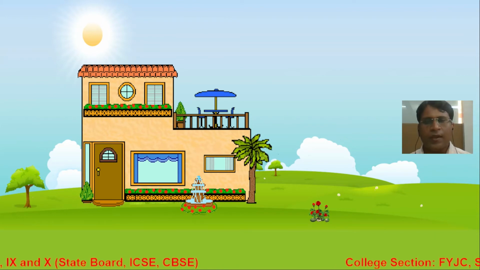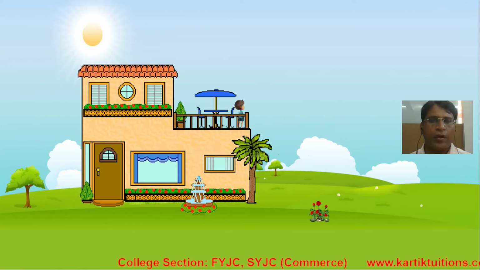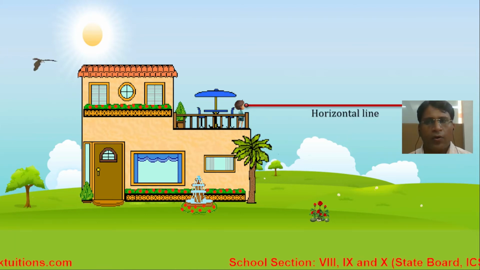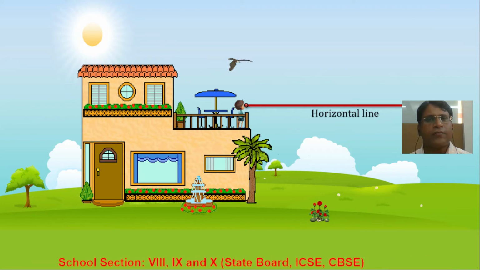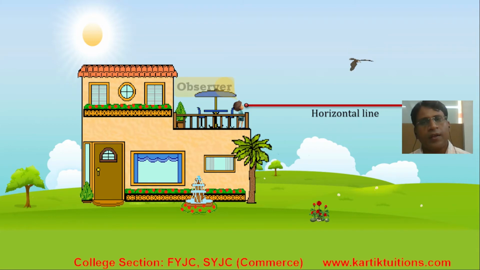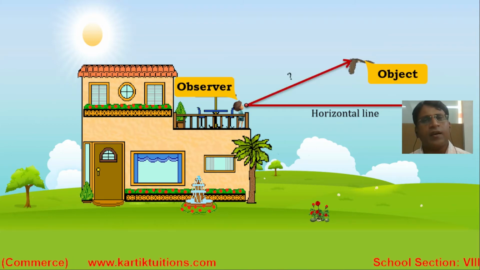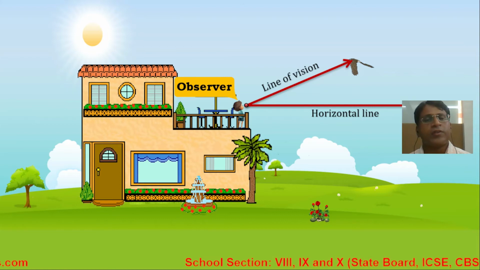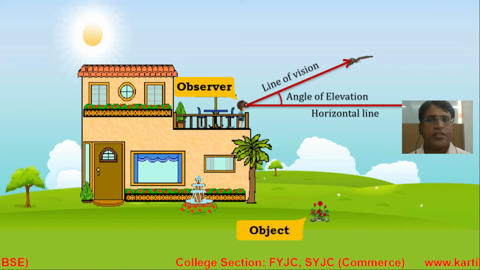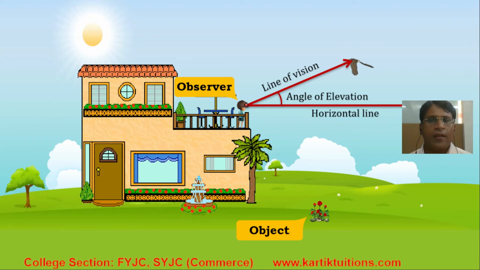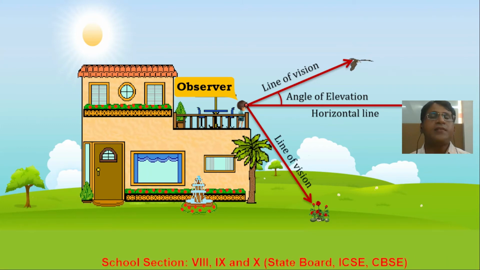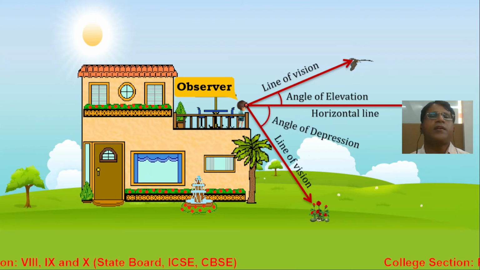Let's revise the concept quickly. You are again on the terrace of the house, so this is your horizontal line. Now you look at the bird which is flying in the sky. Since you are looking at the bird which is above the horizontal line, your line of vision is making an angle above the horizontal line, so that is the angle of elevation. When you look at an object which is below the horizontal line, the line of vision makes an angle with the horizontal line, and that angle is the angle of depression. I hope I am clear till here.